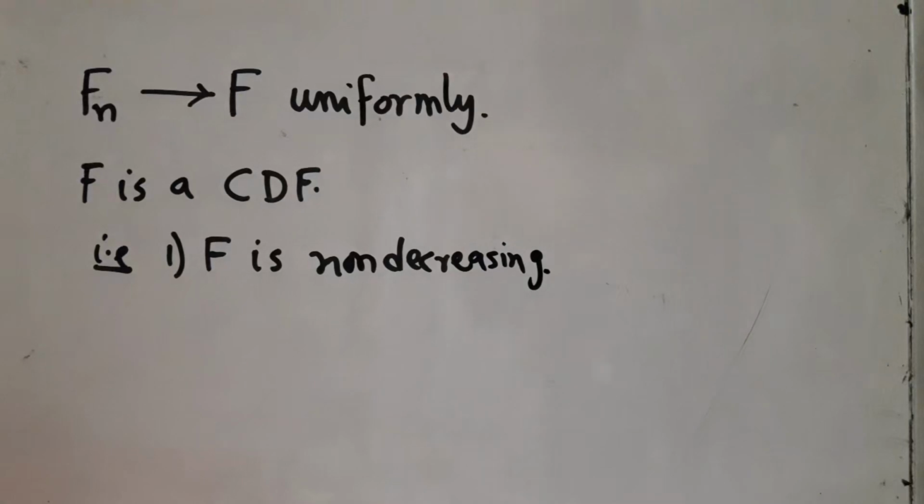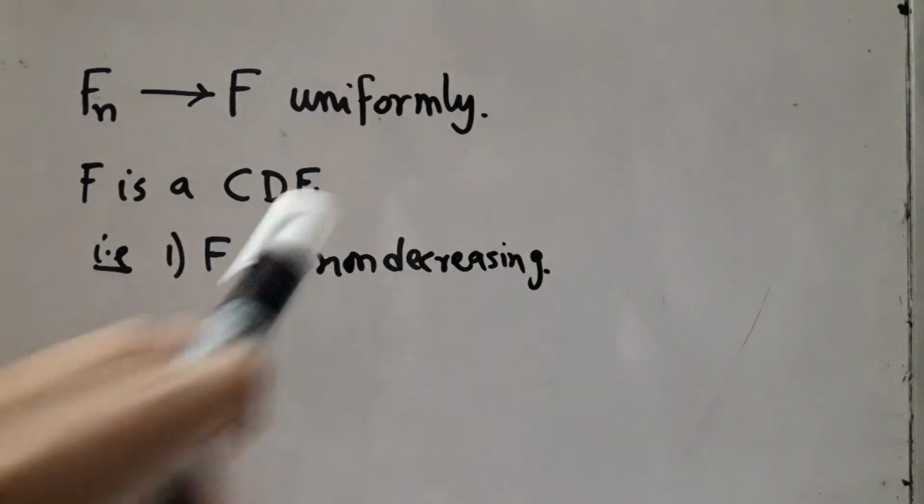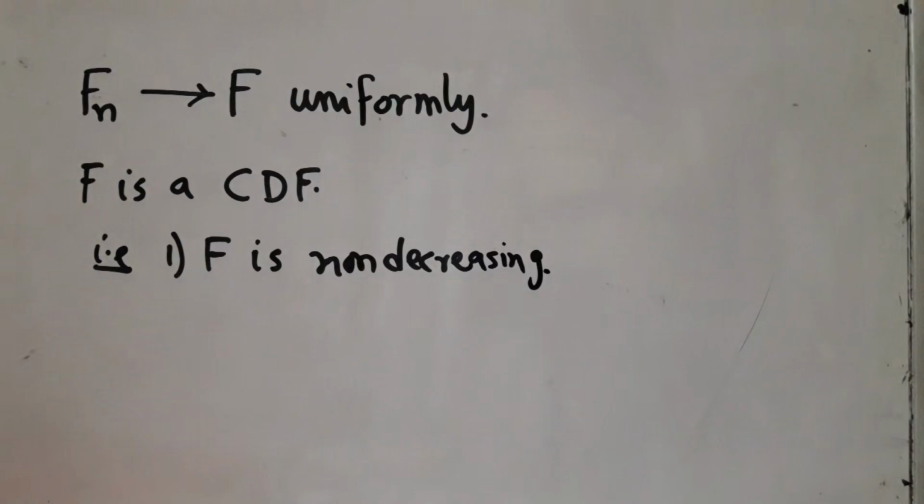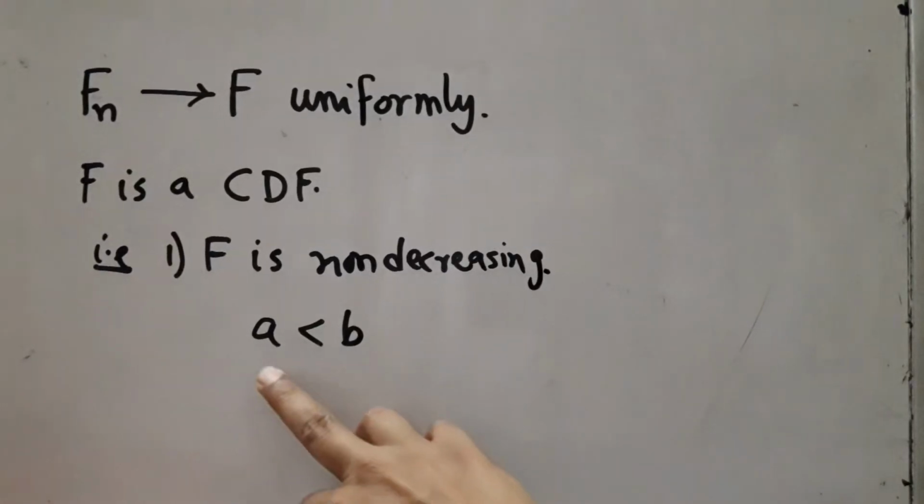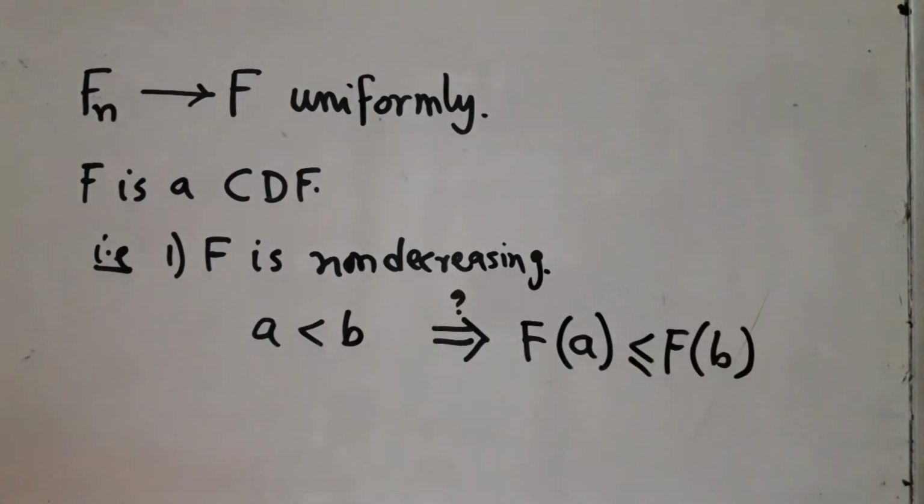The first property is that F must be non-decreasing. Now, that should be obvious from the fact that each Fn being a CDF, each Fn is non-decreasing, and since I am taking the limit, that must also be non-decreasing. More precisely, suppose I take two real numbers a less than b, then I need to show that F(a) is less than or equal to F(b).